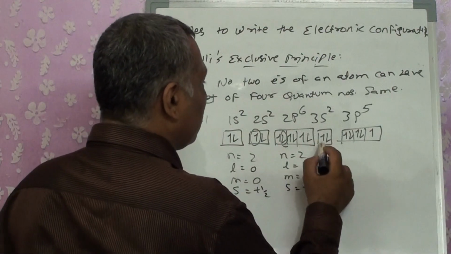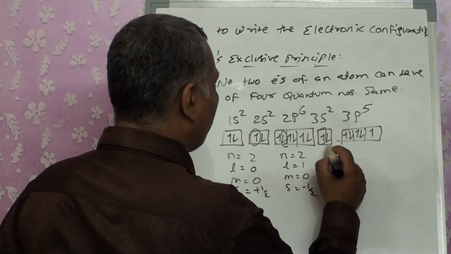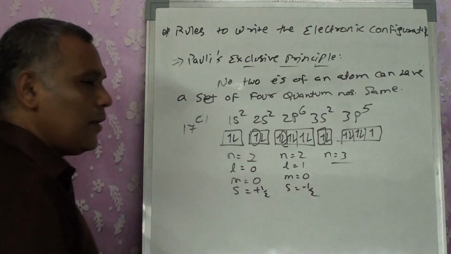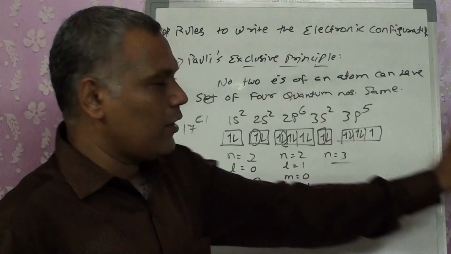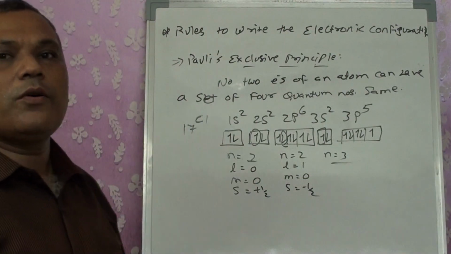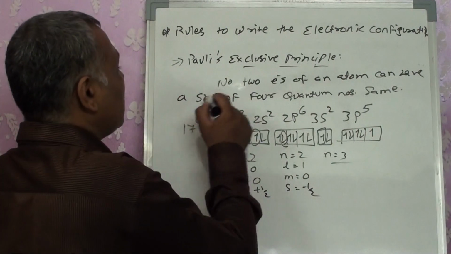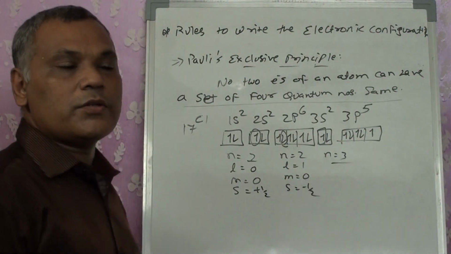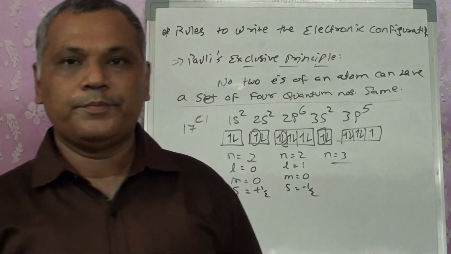In place of that, let us take this one as well as this one. So what will happen? Here n will become 3. See, the quantum number has been changed. So no two electrons, try to get it for any of them. No two electrons in an atom will have all four quantum numbers the same. So that was given out as Pauli's exclusion principle, that no two electrons in an atom can have a set of four quantum numbers the same.